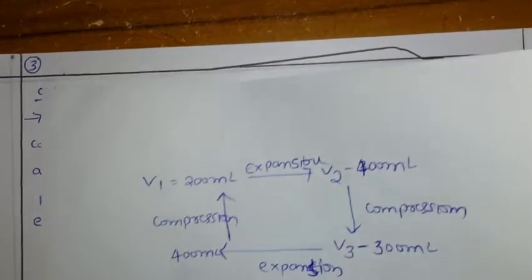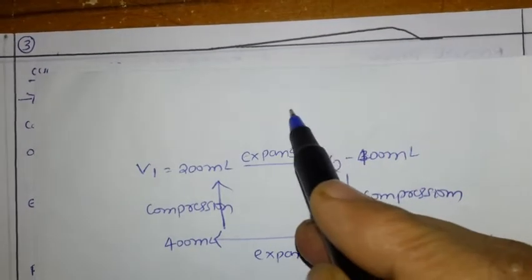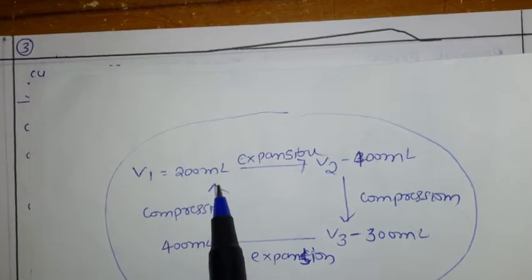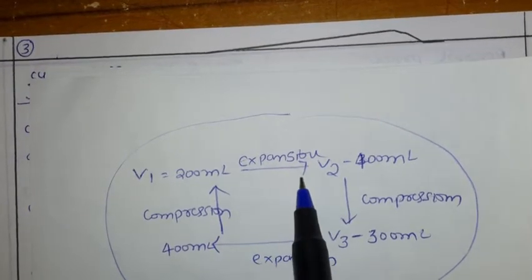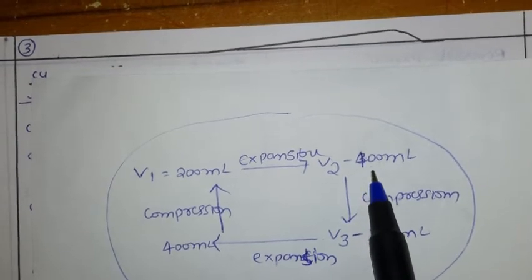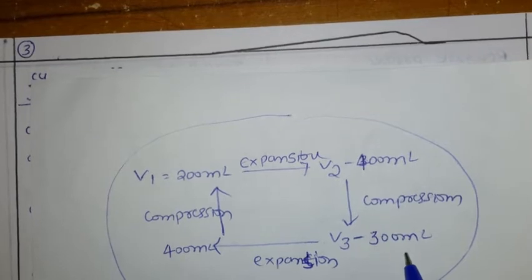For example, we have one system, the system which is under observation. The initial volume we have is 200 ml. Then I went for expansion, meaning there is an increase in volume, and it went to 400 ml. Then again I went for compression, so the volume decreases, and it came to 300 ml, assume that.